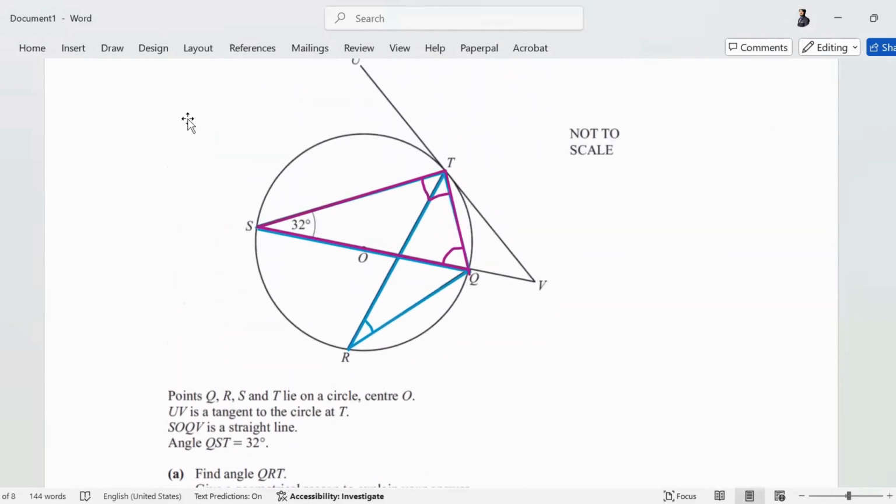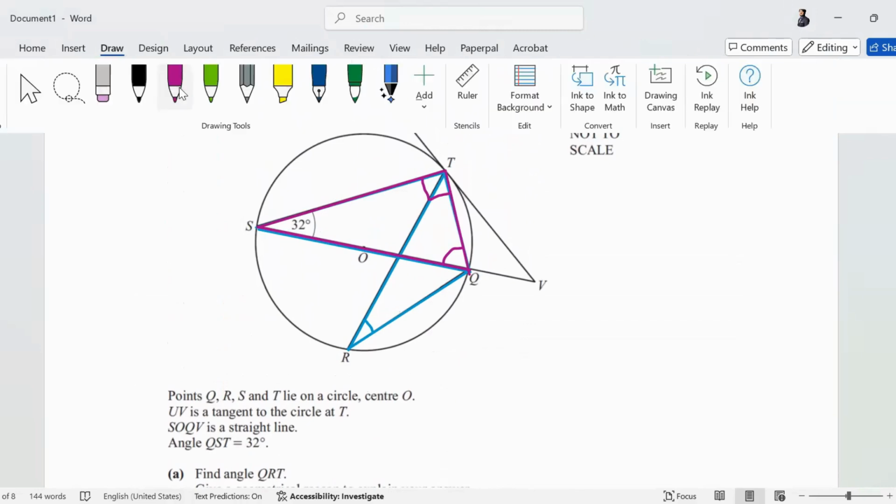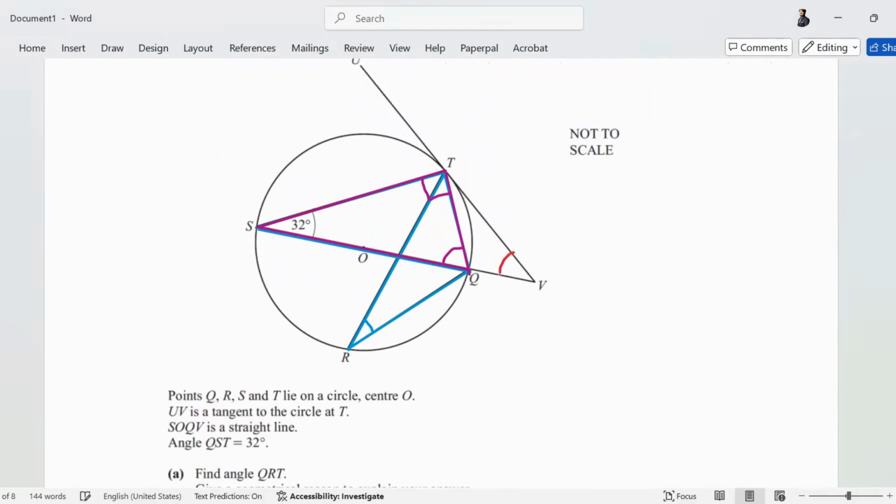Then the last part has asked us angle TVQ. V is outside the circle, so the same segment property cannot be applied there. How can you assume that it is an isosceles triangle? There is a problem. You cannot assume that. There is a property called angles in alternate segment.